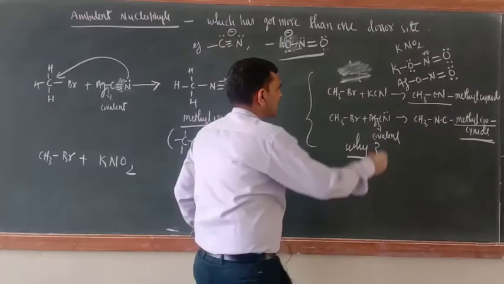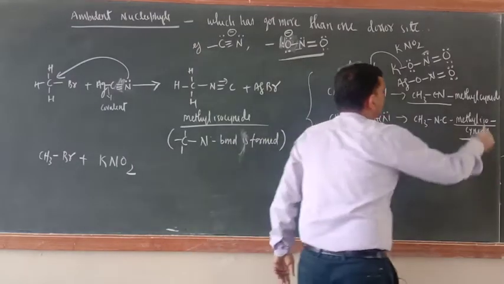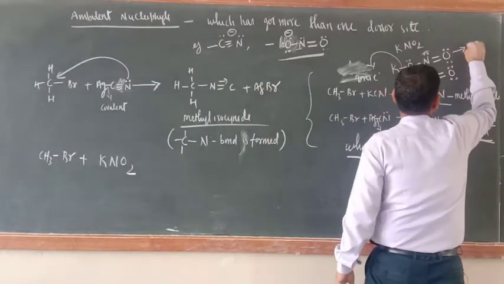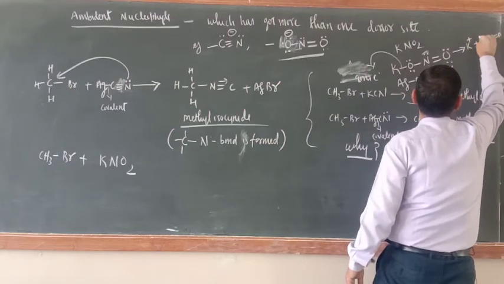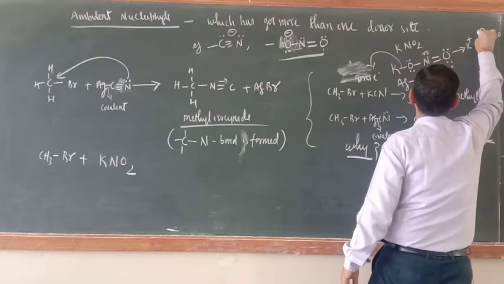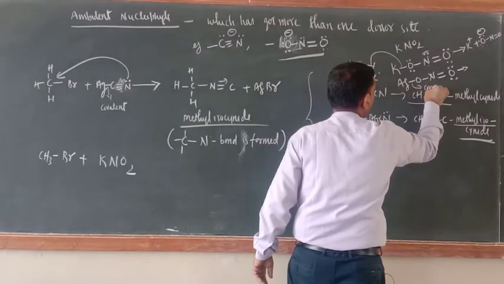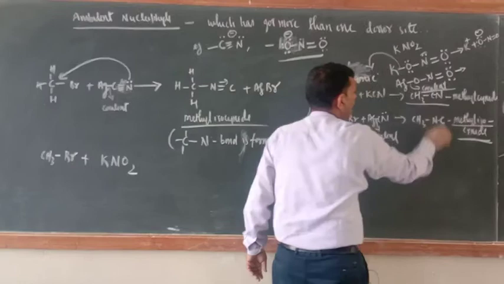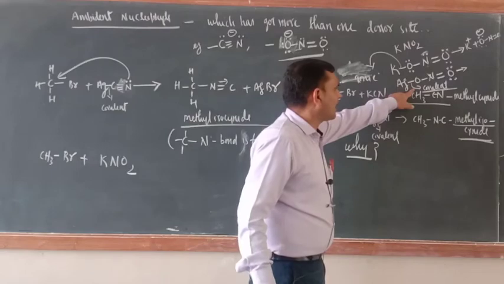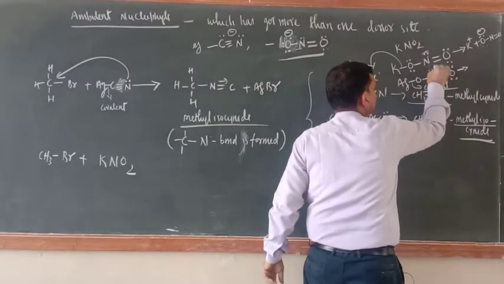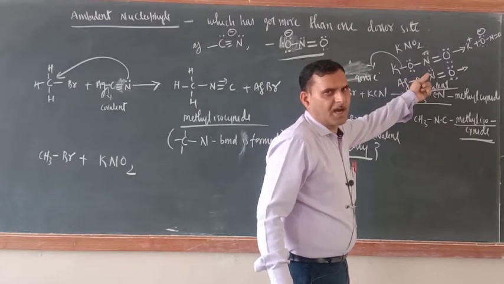Now just see here. This bond is ionic bond. So here, K positive plus O and double bond O, with a negative sign. And here, which bond is there? This bond is covalent bond. Now try to understand here. This bond will not ionize. So now this site is the only free site. So here again attack will take place from the N side. Okay, are you getting my point or not?